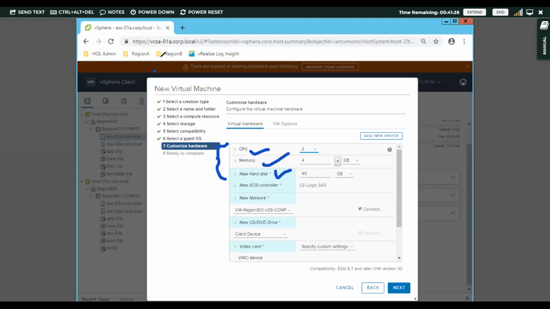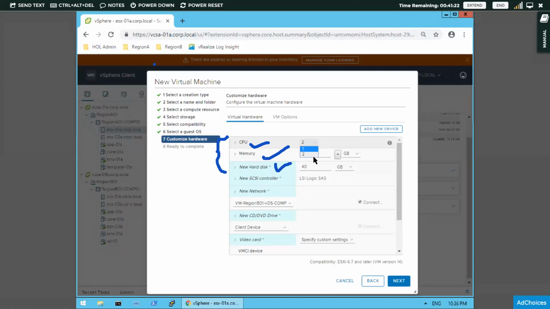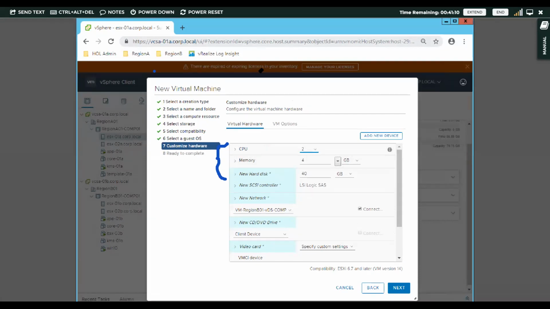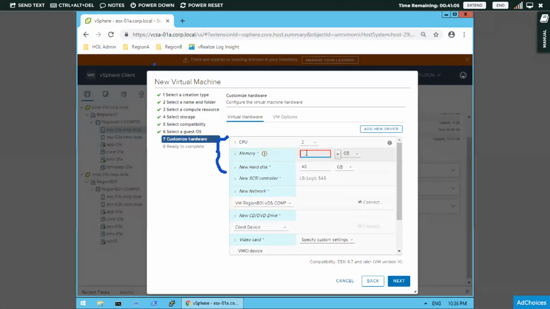Whether you want CPU single core or dual core, only 2 options are available in this particular HOL, so let us select 2 core. And memory, I will change from 4 GB to 2 GB. And hard disk also, I don't want 40 GB. Instead, I'll take 10 GB.